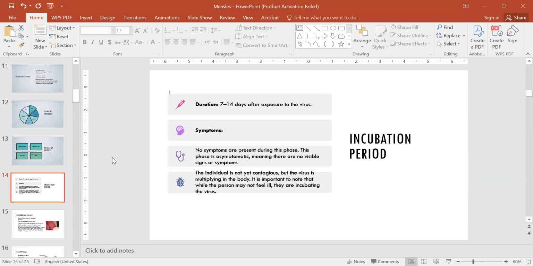Incubation period ranges from 7 to 14 days after exposure to the virus, and during this phase, there are no symptoms, and this phase is asymptomatic, meaning there are no visible signs or symptoms. The individual is not yet contagious, but the virus is multiplying in the body. It is important to note that while the person may not feel ill, they are incubating the virus.